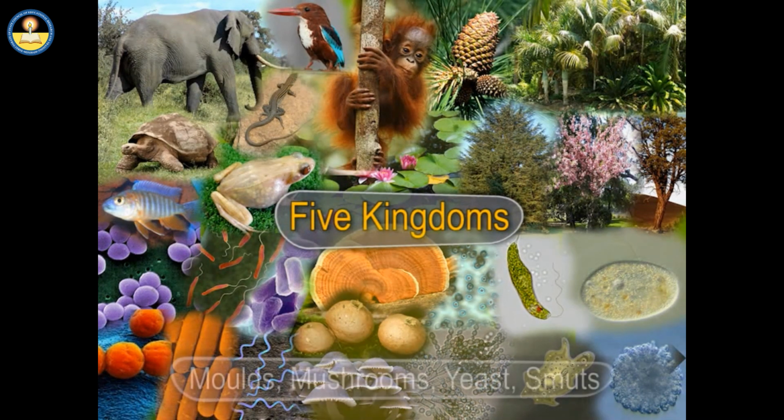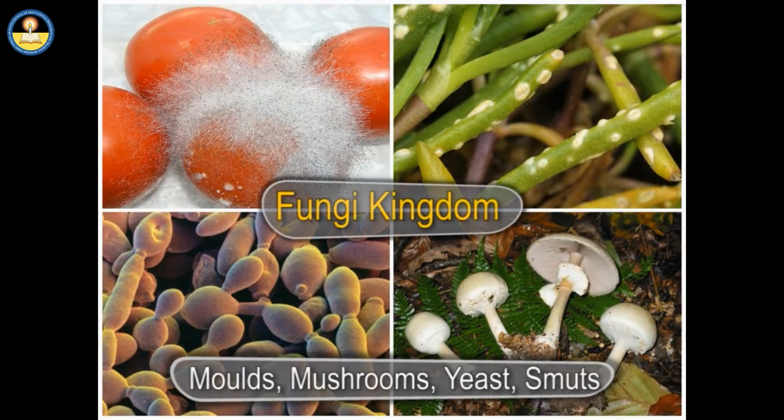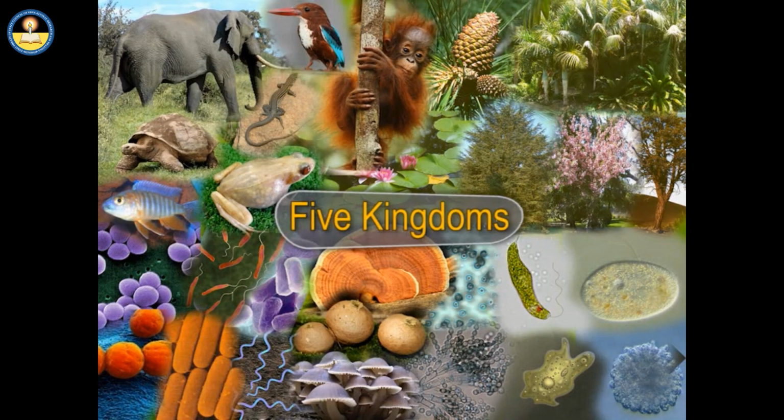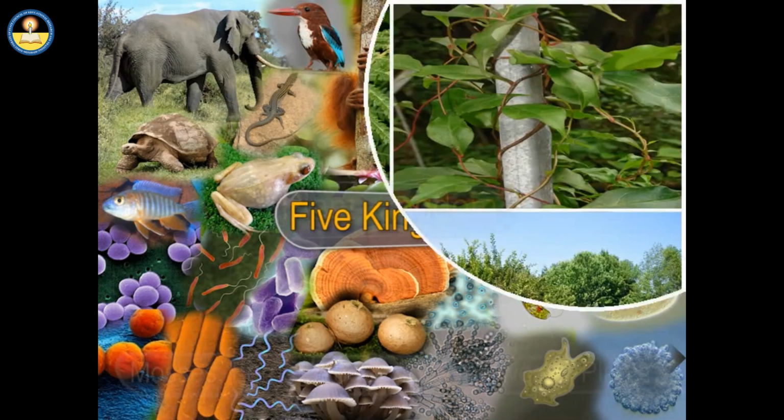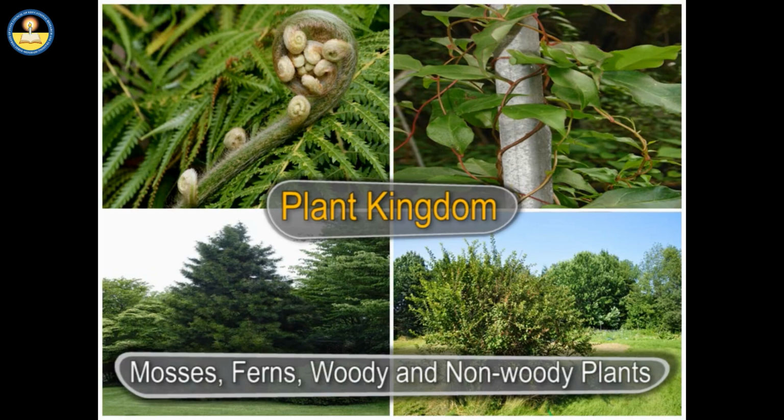Fungi, molds, mushrooms, yeast and smuts are included in this group. Plant kingdom comprises of mosses, ferns, all woody and non-woody plants.